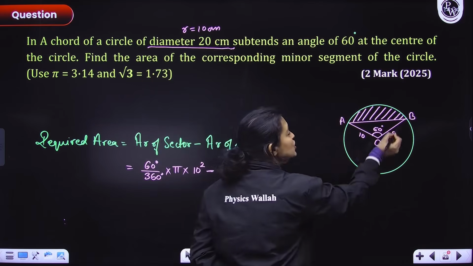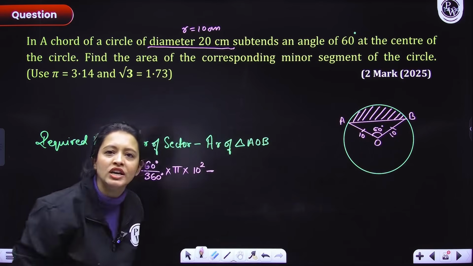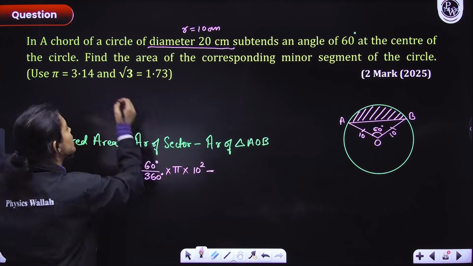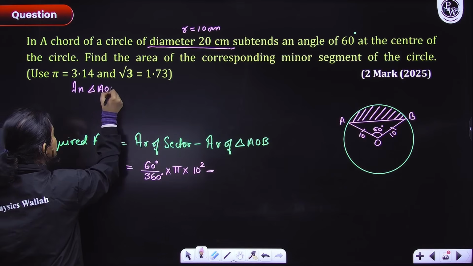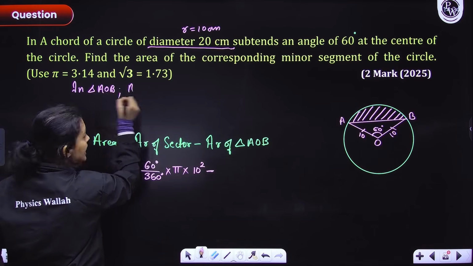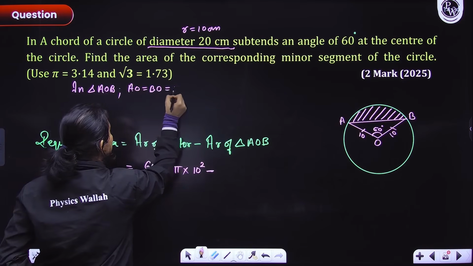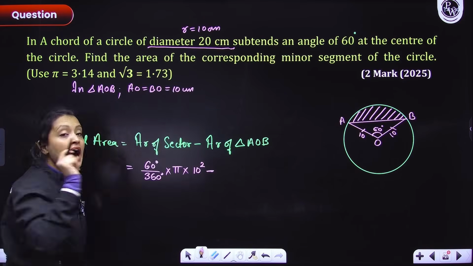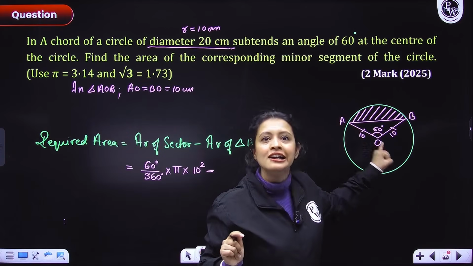That in this triangle, AO and OB are equal to each other. Yes or no? They are both the radius of the circle. So I'll write it here. In triangle AOB, AO is equals to BO is equals to 10 centimeters. Right? Now think, this is an isosceles triangle, right?